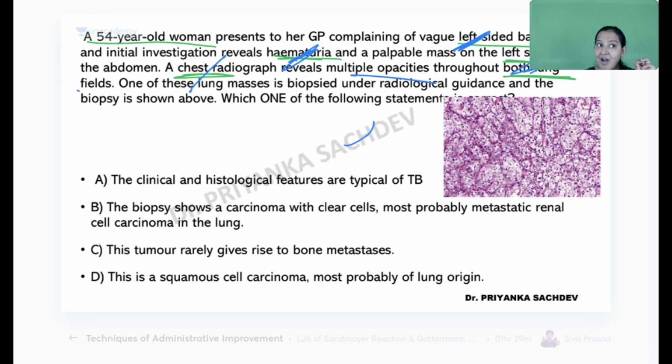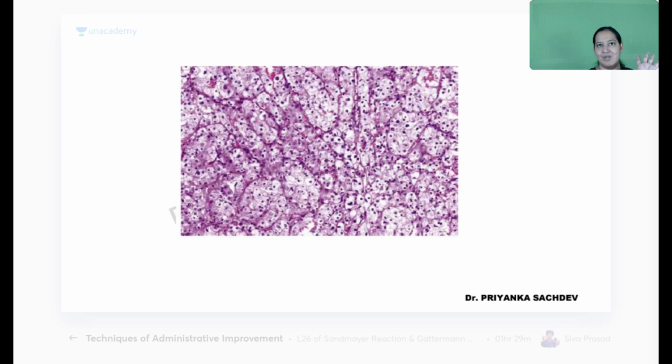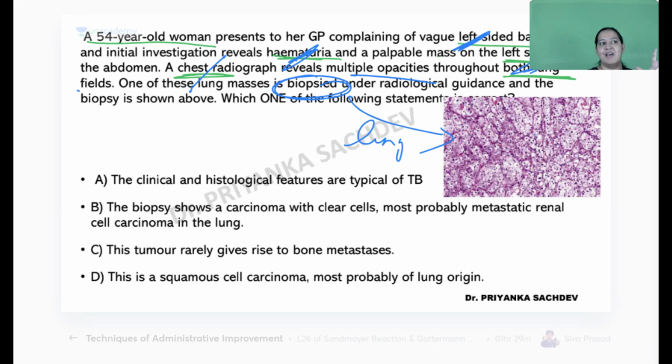We have biopsied the lung. This is the lung biopsy. What is it? Now read the options. Is it TB in the lung? Is it clear cell carcinoma, which is metastatic from the kidney?